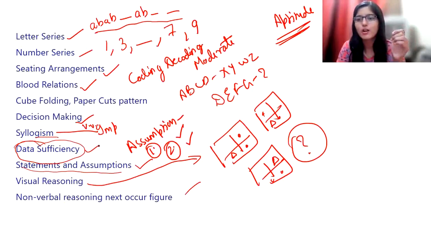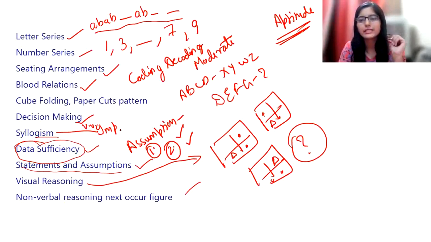Basically, I solve syllogism questions using Venn diagrams. Maybe you will be using another approach, but for me the Venn diagram approach is very easy, and you don't have to use further mind. Just by making a diagrammatic representation with a Venn diagram, you can conclude the answer. So I solve that with Venn diagrams. You might be trying some other techniques, maybe a case approach. These are the important topics that you have to cover one by one in sequence and start preparing.